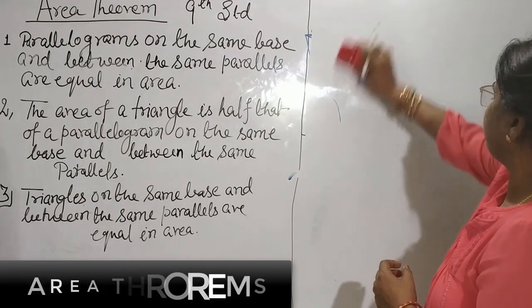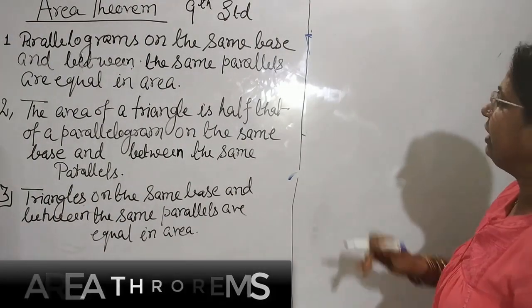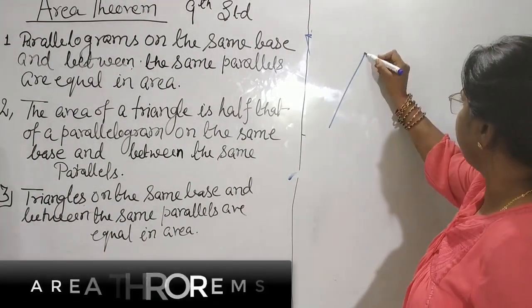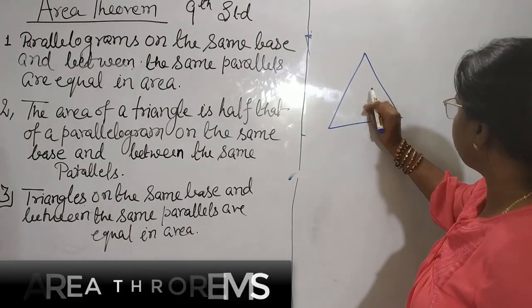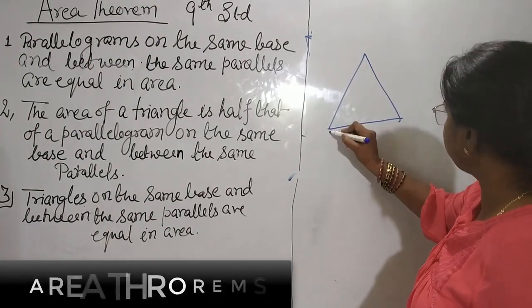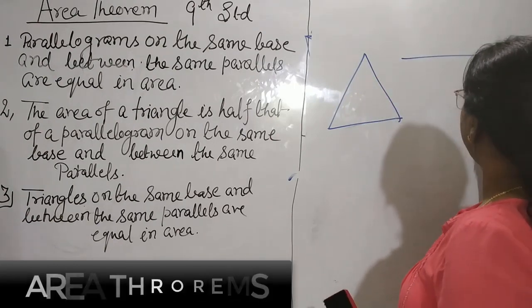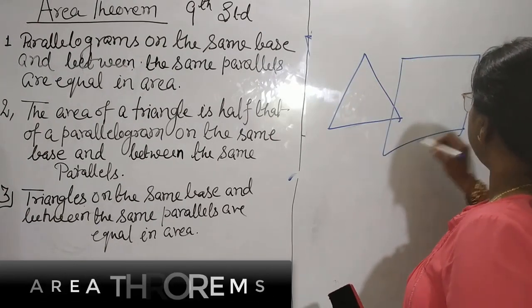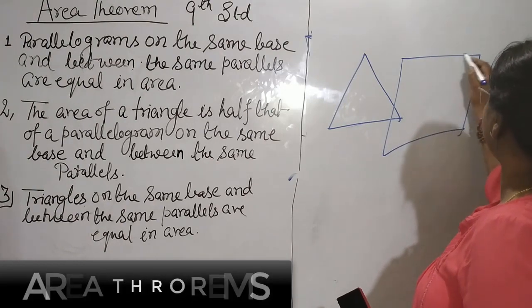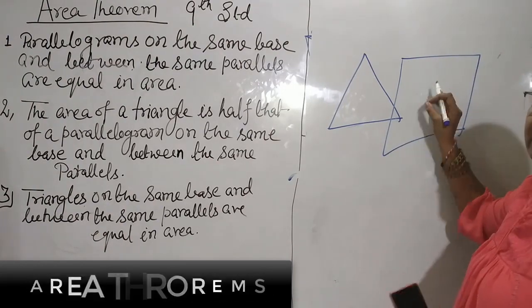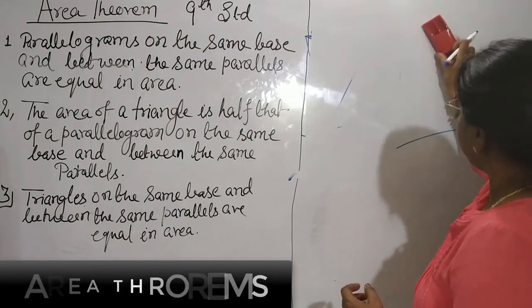In geometry, generally we mention the triangle and quadrilateral. Suppose a triangular shape. The portion which is bounded by this triangle is its area. This whole is area. In the same way, for a quadrilateral ABCD, the portion bounded by it is the area.